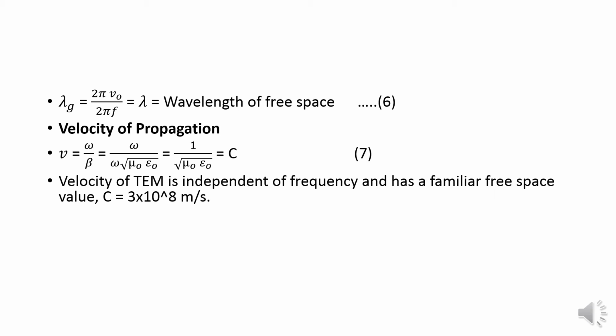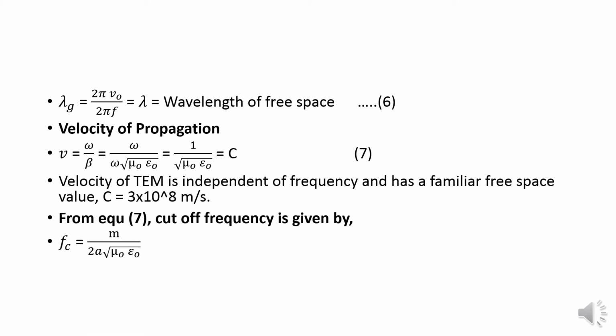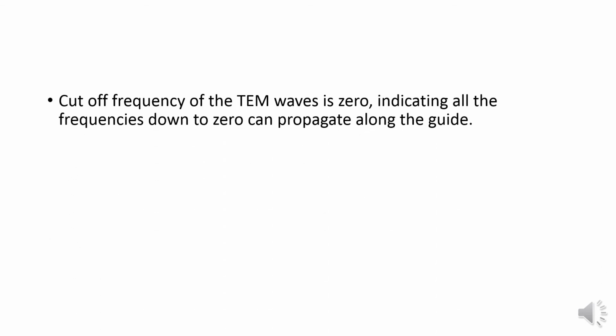Then the cutoff frequency is given by fc equal to m divided by 2a into root of mu naught into epsilon naught. For m equal to 0, the cutoff frequency fc will be equal to 0. This is equation 8. The cutoff frequency of the TEM waves is 0, indicating all the frequencies down to 0 can propagate along the guide.